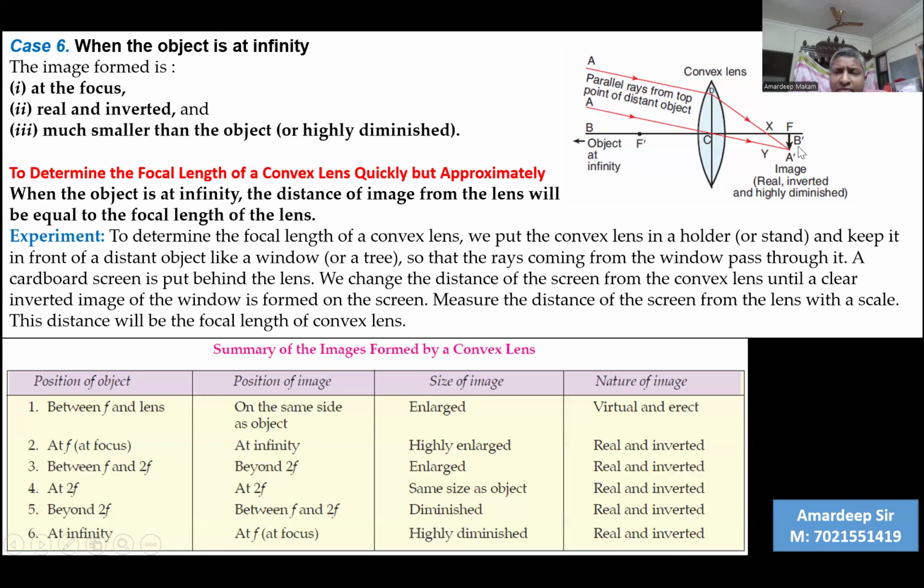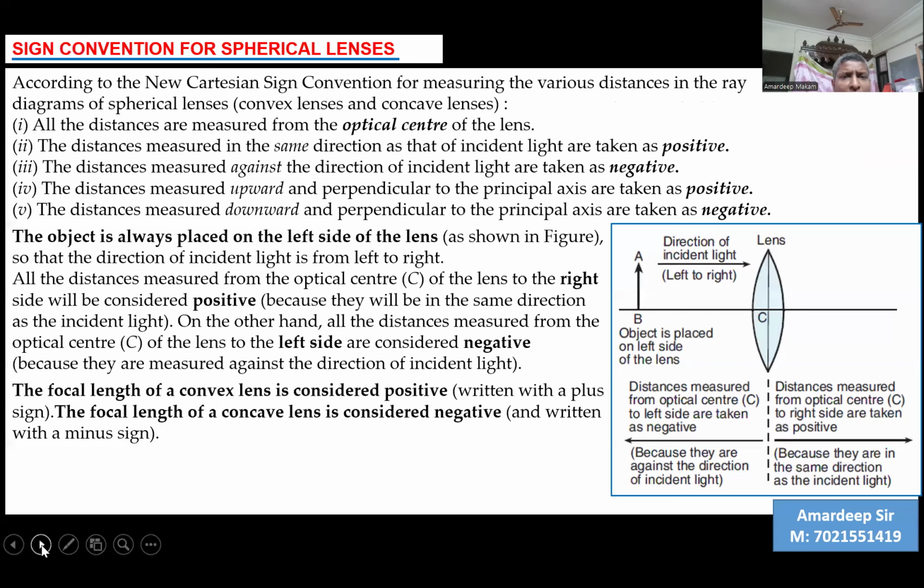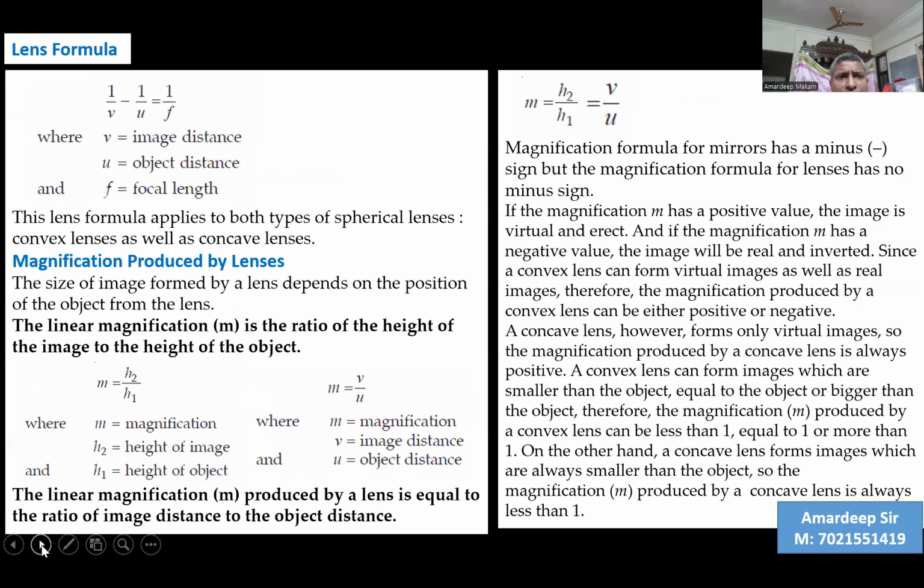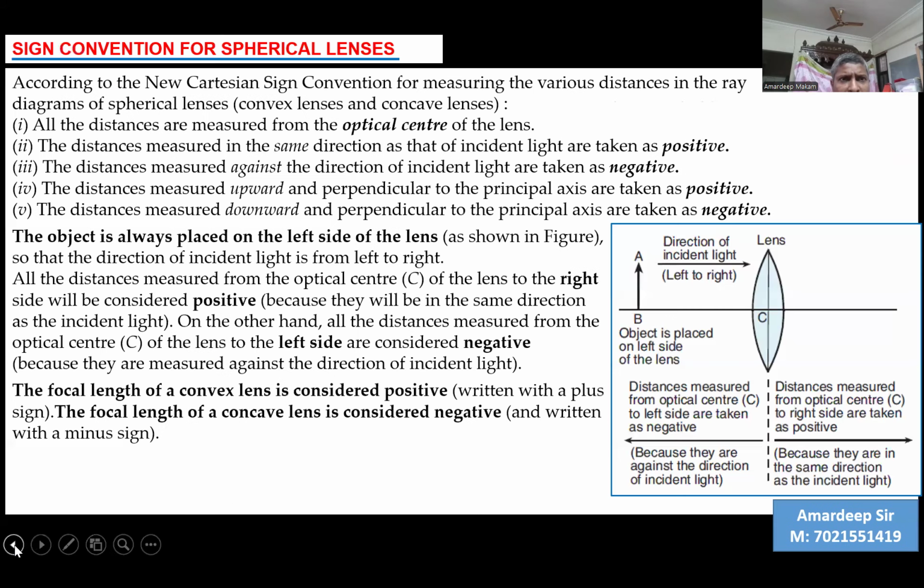So again, we see that it's a real image because it's formed on the other side of the lens. It is inverted because it is formed below the axis, and it is very small compared to the actual object, and therefore it is called highly diminished. So we see here 6 different cases for convex lens, and we also see 2 cases for concave. We'll be seeing that later.